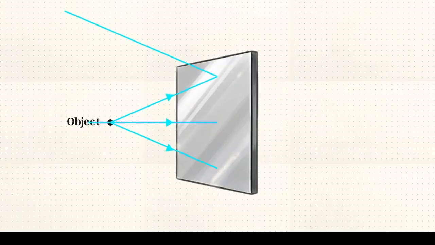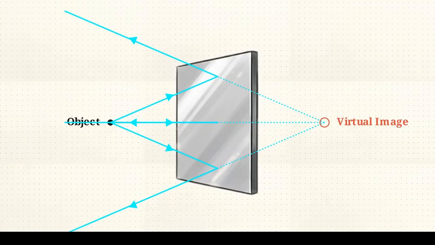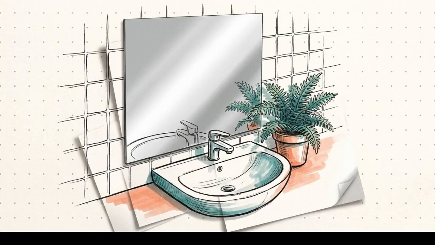Conversely, a virtual image forms when light rays diverge and never actually cross. They only appear to meet when projected backward behind a reflective surface. Everyday bathroom mirrors generate virtual images that cannot be captured on an external canvas.